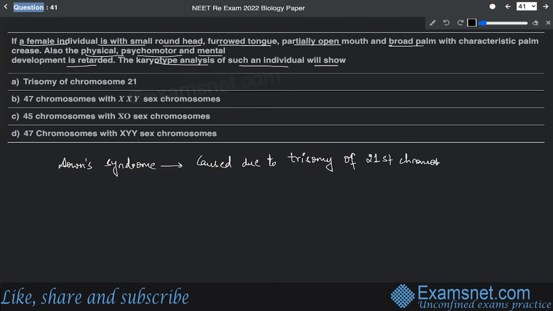And this trisomic condition, that means an additional chromosome, results in 2n plus 1 chromosomes. So this is a classic case of aneuploidy. 2n plus 1 represents the aneuploidy condition.